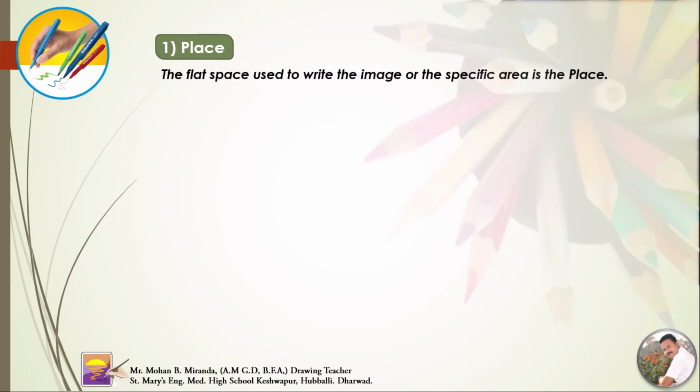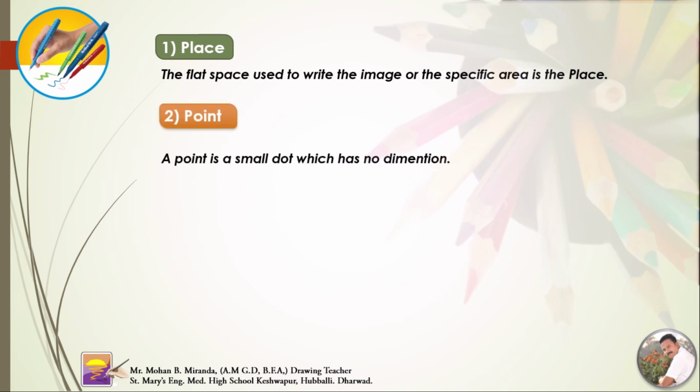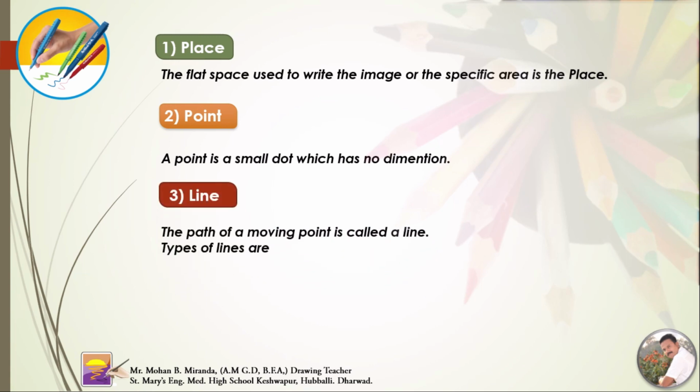Place. The flat space used to write the image or the specific area is the place. Point. A point is a small dot which has no dimension. Line. The path of moving points is called a line.